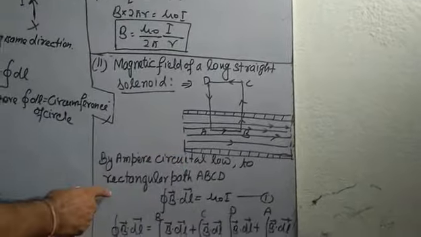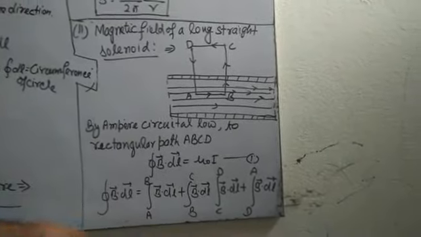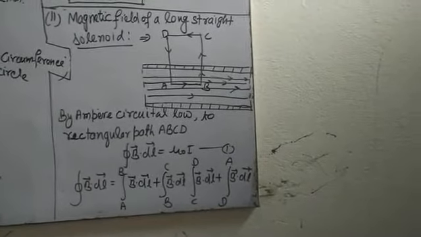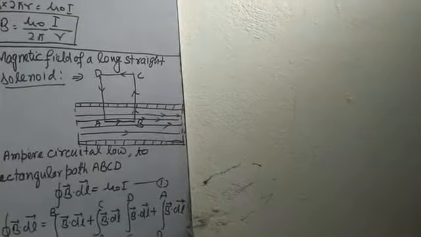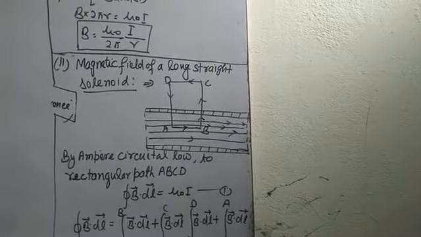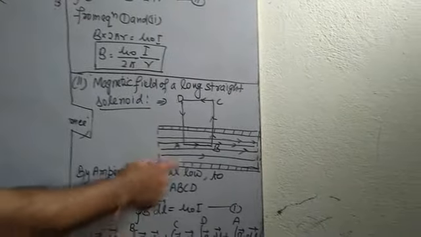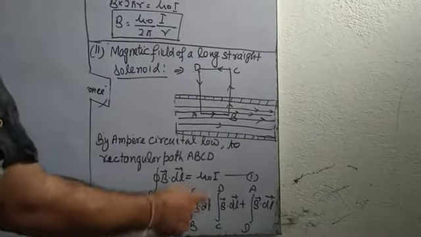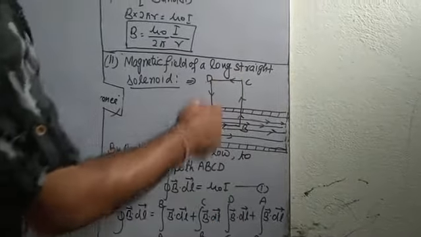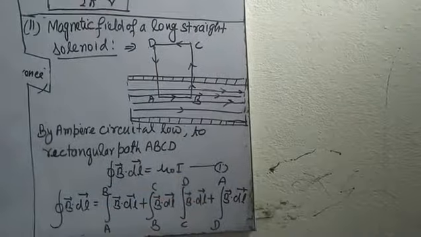AB lies on the axis. By Ampere's circuital law, for the rectangular path ABCD, the closed line integral of B dot dl equals mu naught I, or the closed line integral of vector B dot dl equals the line integral from A to B of B dot dl plus the line integral from B to C of B dot dl plus the line integral from C to D of B dot dl plus the line integral from D to A of B dot dl.